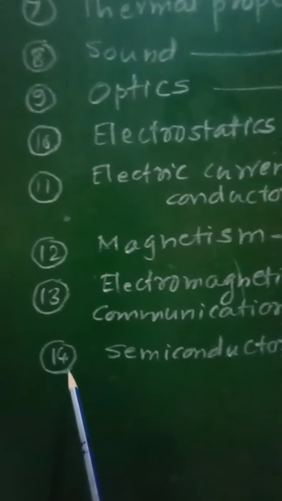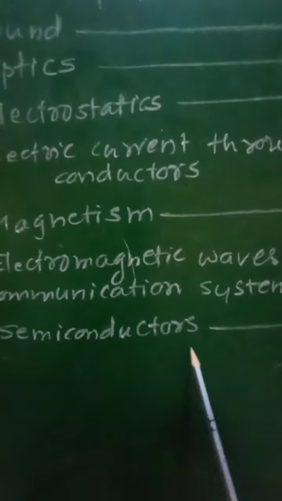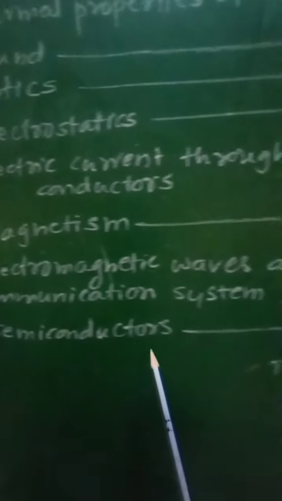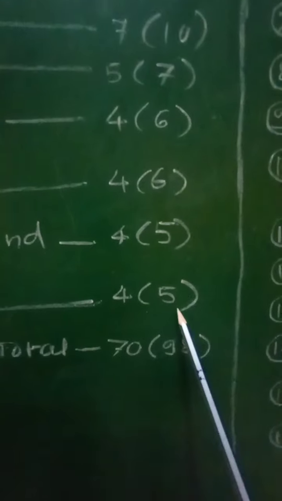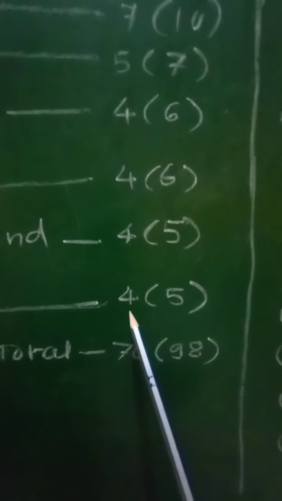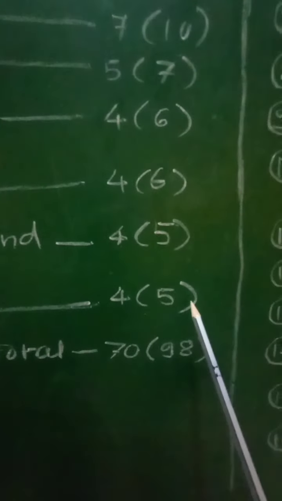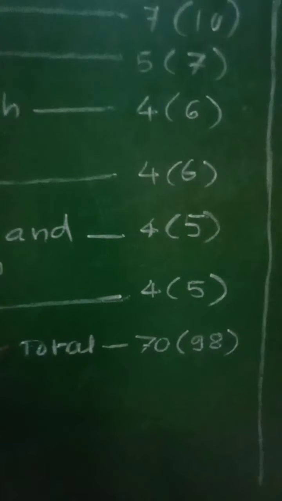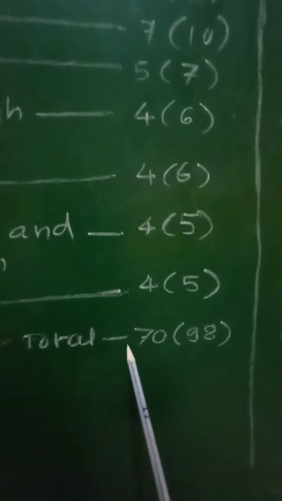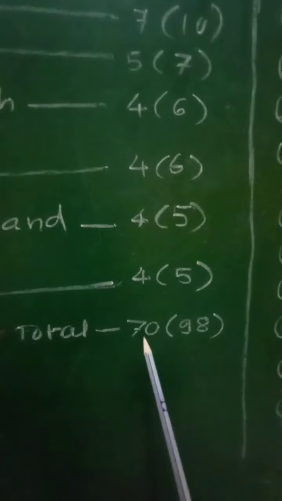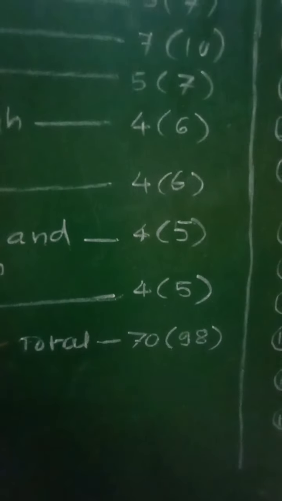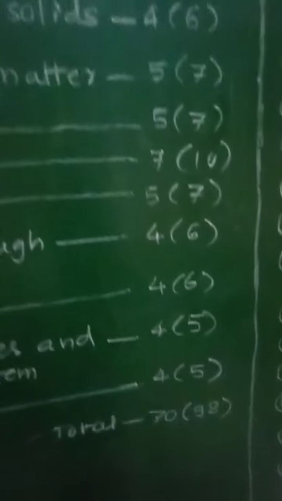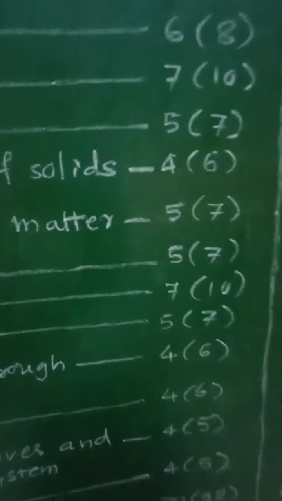And chapter number 14 is semiconductors. For this 4 marks without option, 5 marks with option, so that total marks without option will be 70 and with option will be 98. So this will be the weightage of marks for 11th physics.